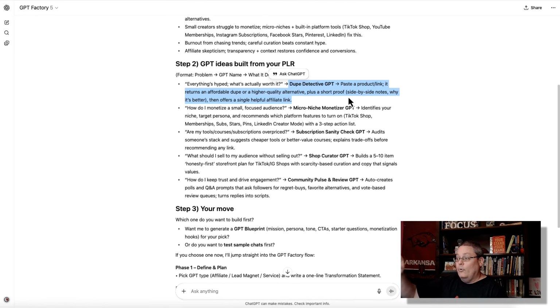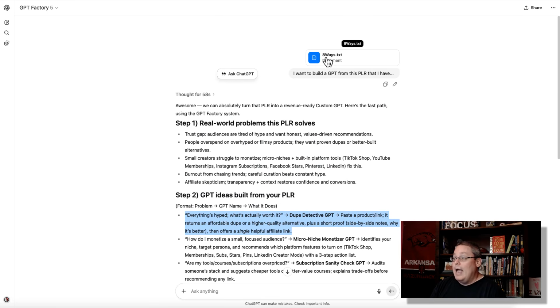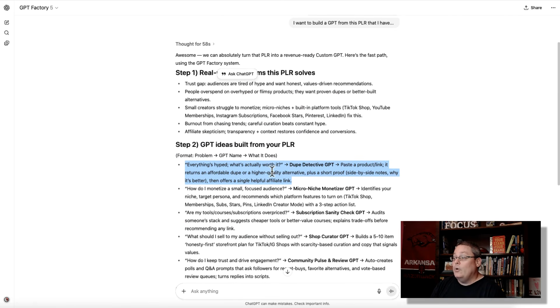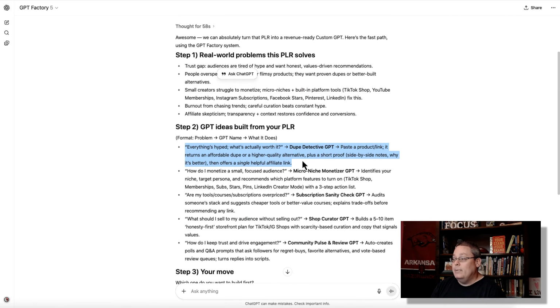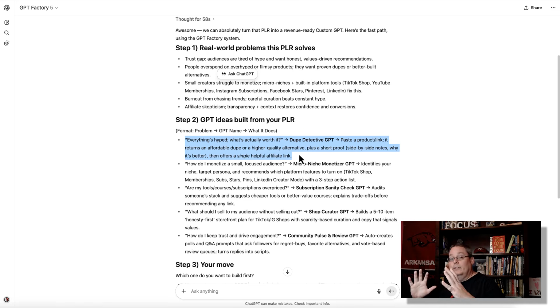It's going to return an affordable dupe or a higher quality alternative, plus a short proof, side-by-side notes why it's better, then offers a single helpful affiliate link. So you can see here instantly how you're going to be able to monetize this 8ways.txt PLR. It's going to create a Dupe Detective GPT. It's going to present alternatives or an affordable duplicate, a duplicate that you could replace with the higher priced, maybe overhyped product, and then you're going to insert your affiliate link.